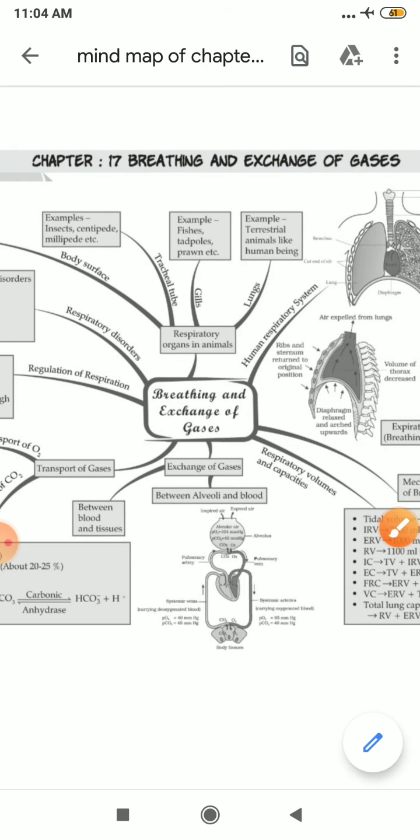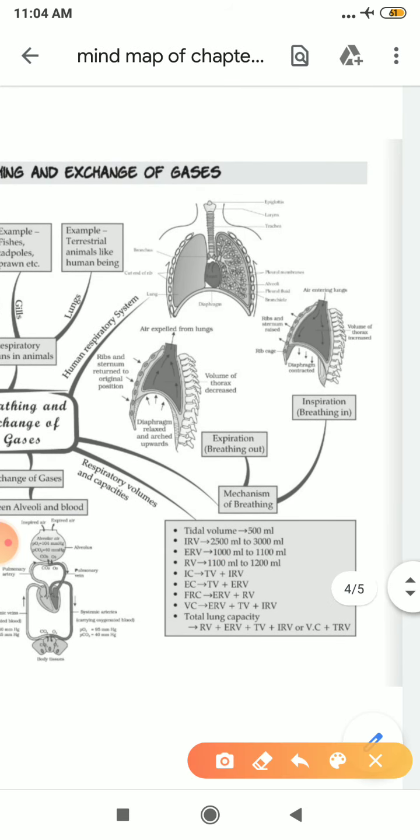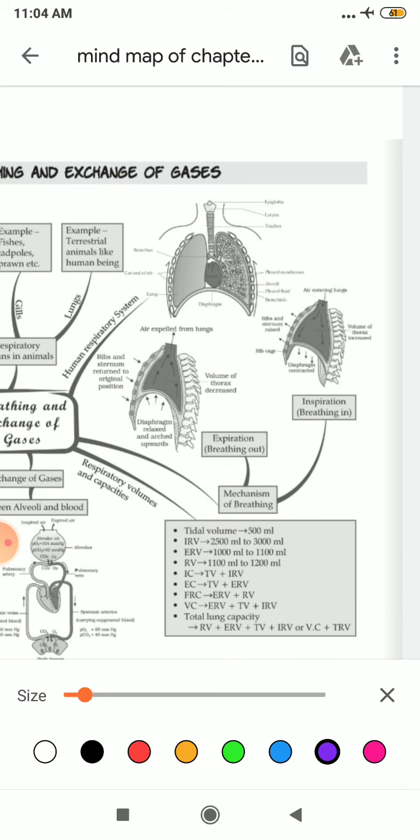After that, students, in this chapter there is the human respiratory system. We all know that this is the diagram of the human respiratory system. It consists of your trachea, then bronchi, bronchioles, and then finally your lungs. Lungs are covered by the pleural membrane, and inside there is pleural fluid. Also we know that your bronchioles end at your alveoli, which is the actual site of gaseous exchange. Clear?